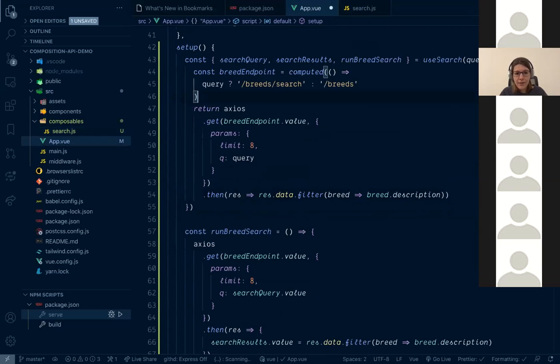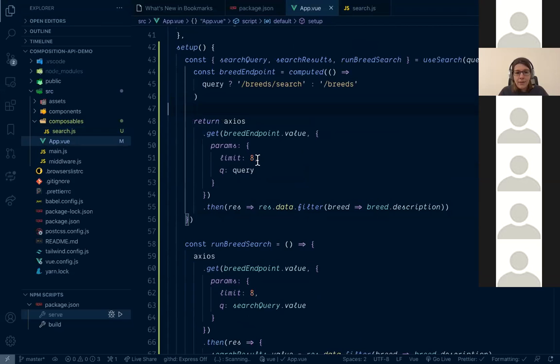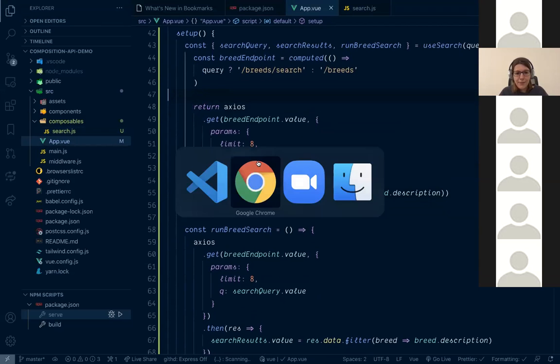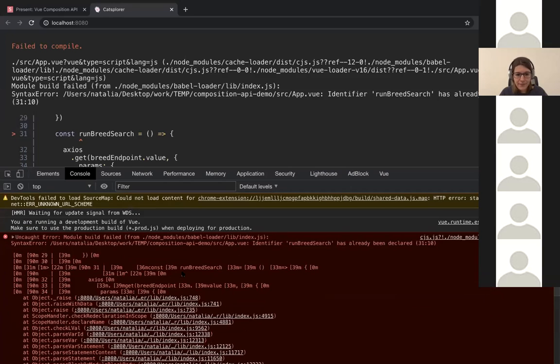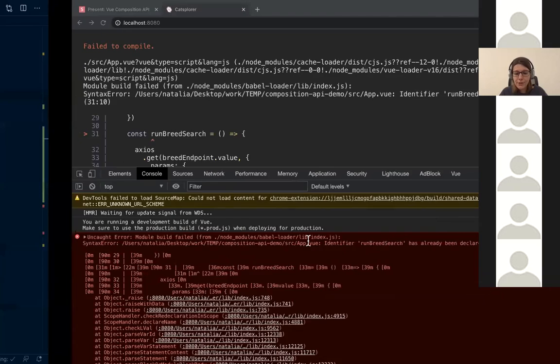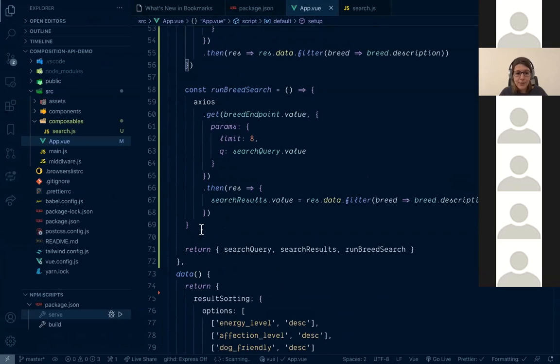Okay. Let's check where did we fail. And we definitely did. Identifier onBreedSearch has already been declared. Of course, because it's here.